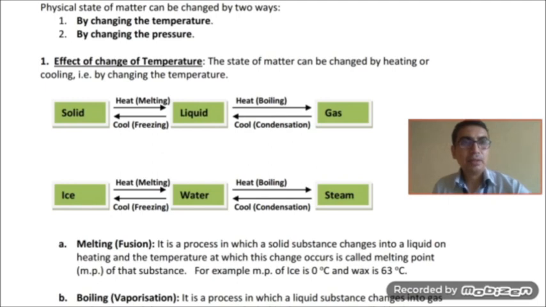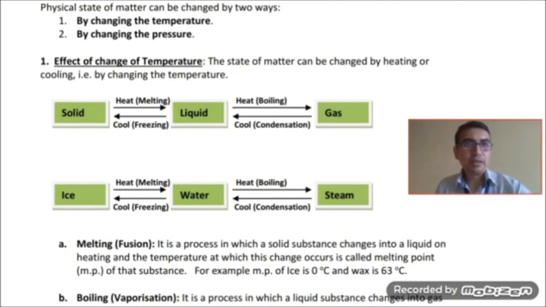For example, water at normal pressure and at 0 degrees Celsius or below remains solid in the form of ice, while at room temperature water is found in liquid form, and when we boil it at the temperature of 100 degrees Celsius, it turns into gaseous form. So, by changing the temperature or the pressure, we can convert the form of a particular matter. First, we will discuss the effect of change of temperature, how temperature causes the change of form.